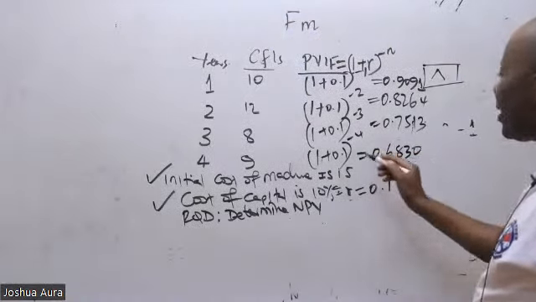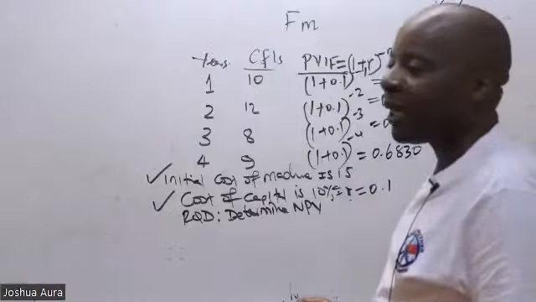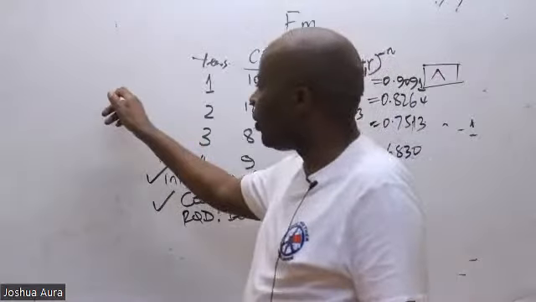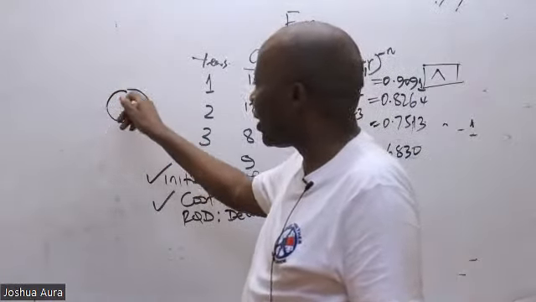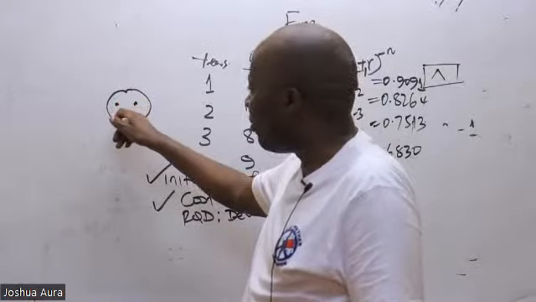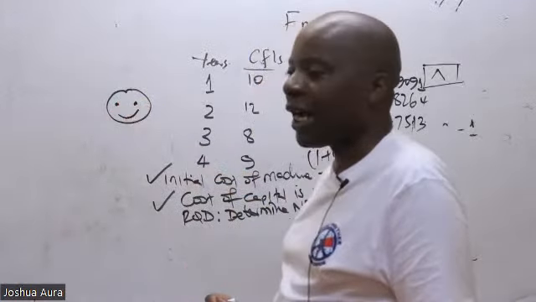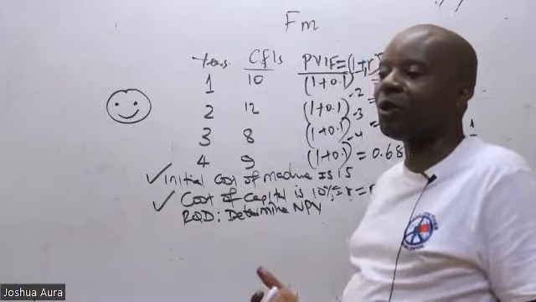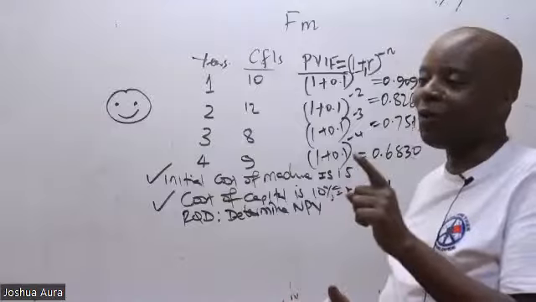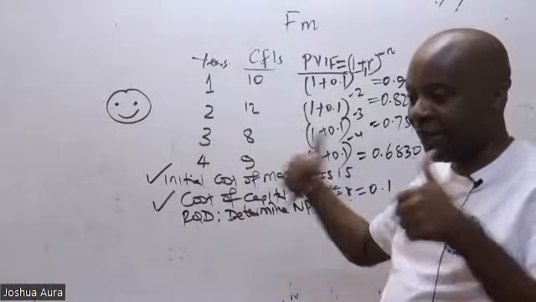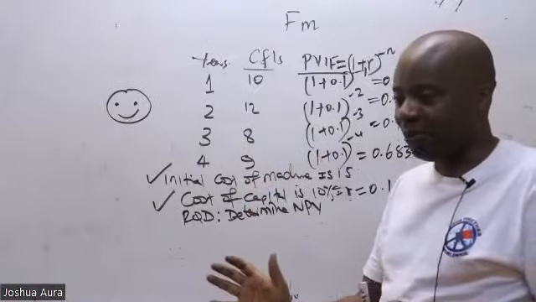Now, ladies and gentlemen, when I teach, I expect my students here to be using two emojis. These are the two emojis that I really love. If you're understanding, I expect you to look for an emoji that is smiling. Emoji comes from the word emoticon, coming also from emotions. So if you're so happy, you look for that emoji and put it there. I'll be able to know that my students are happy. I need to increase the speed a little bit.